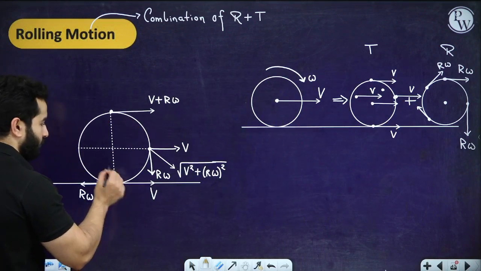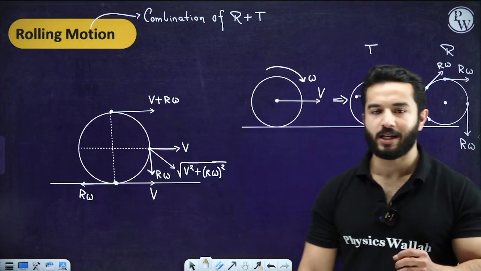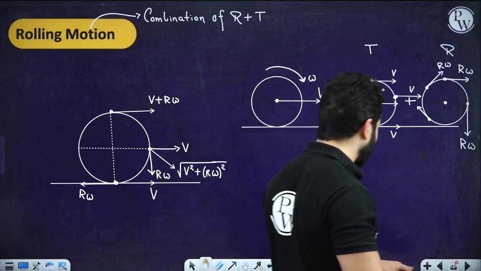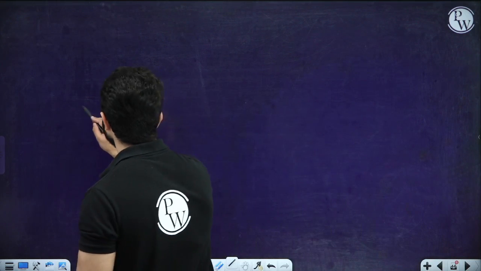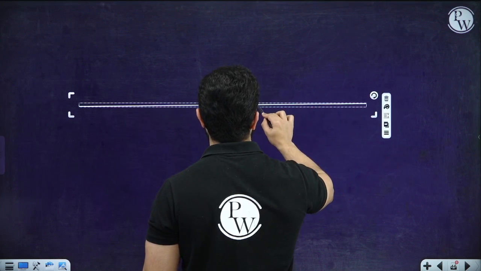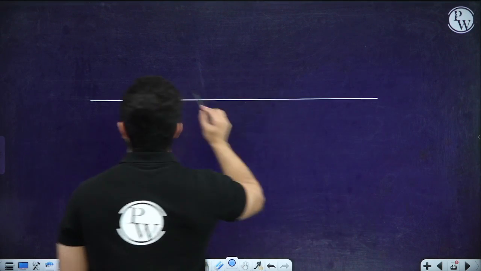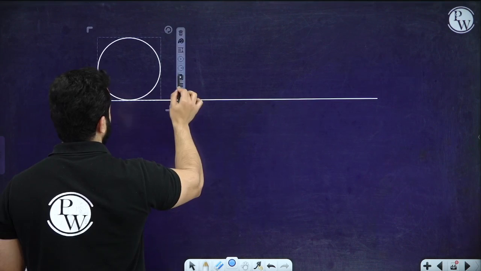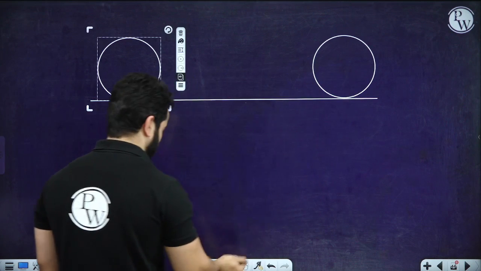Now the thing is, in rolling motion we have two types: one is pure rolling motion, the other is impure rolling motion, right? Now, what do we really mean by these two things? Let's suppose we are saying that a body is in rolling motion, and in such a way, let me draw it. This is in rolling motion. And by the way, this is the same body, right?